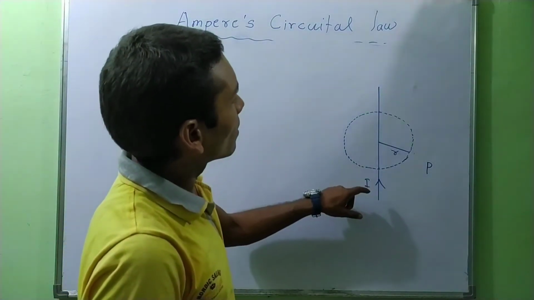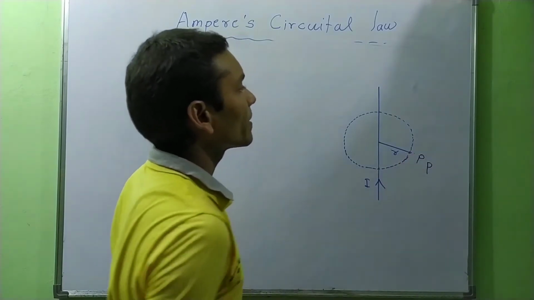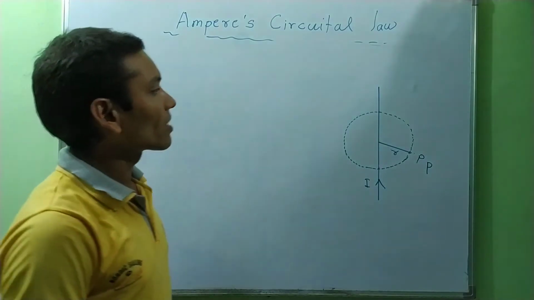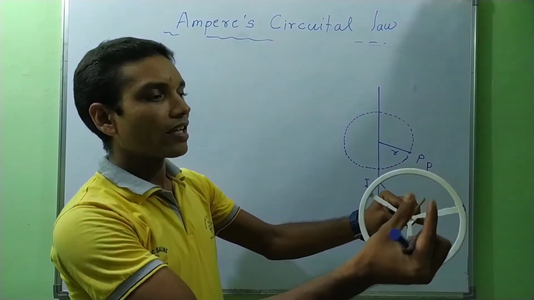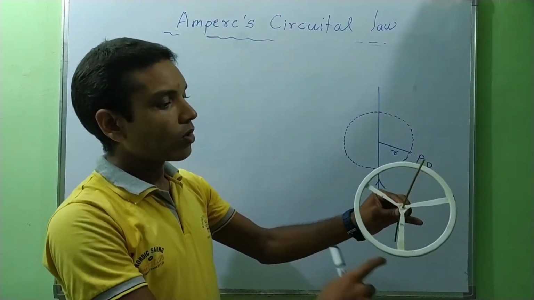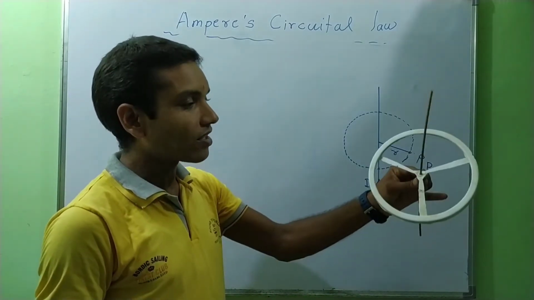Draw a circular loop passing through this observation point P. This circular loop is like this. Let this be the current carrying conductor. So the circular loop will be perpendicular to the current carrying conductor, like this.